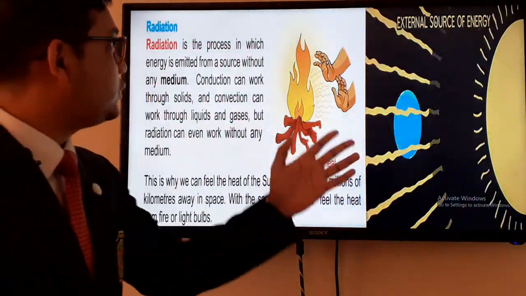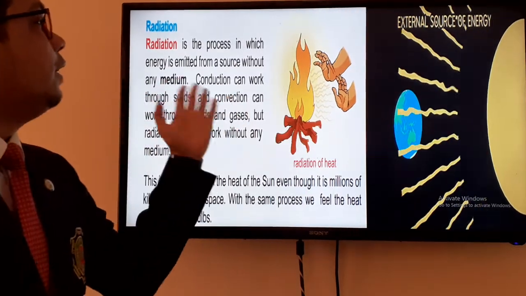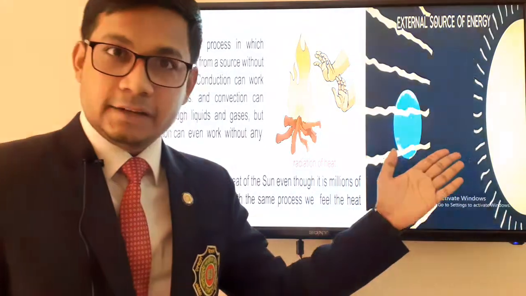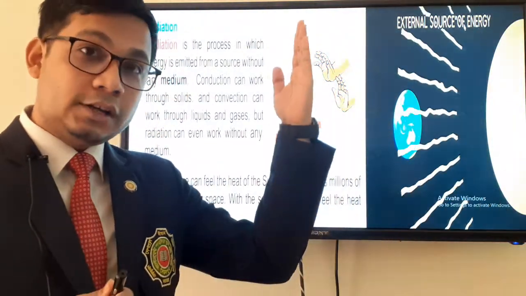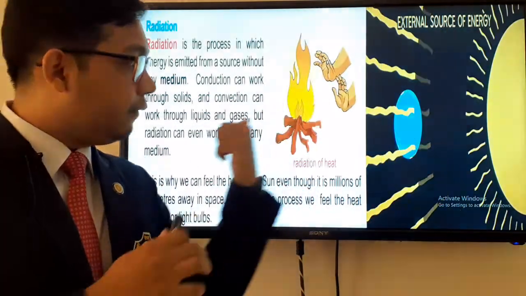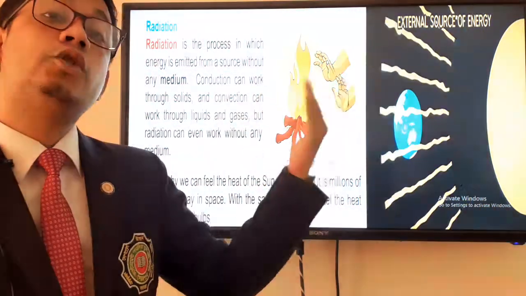So radiation is the process in which energy is emitted from a source without any media. We know that the sun gives us light. So is there any media from the sun towards us? There is no solid media, no gas, or no liquid media. So it can travel without any media. It can travel through air.